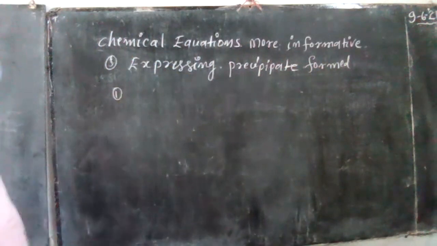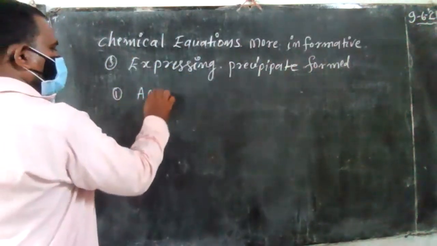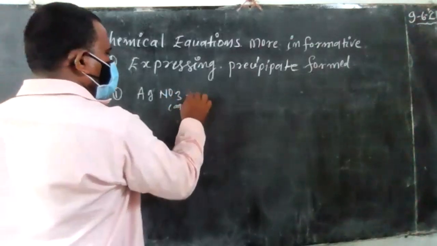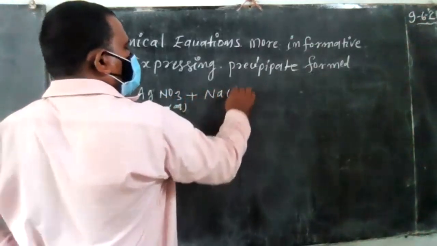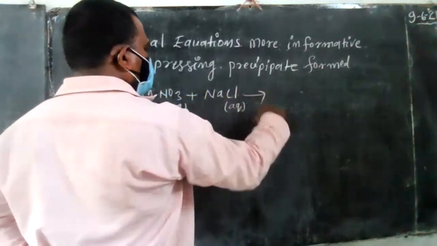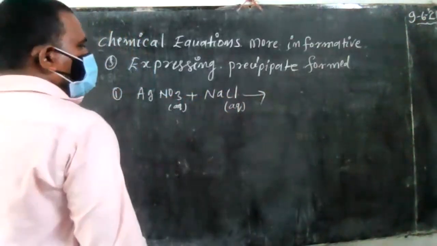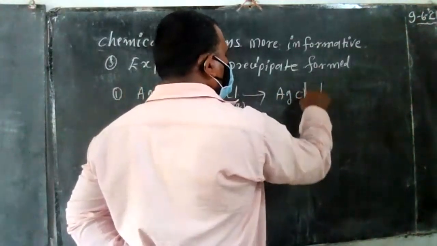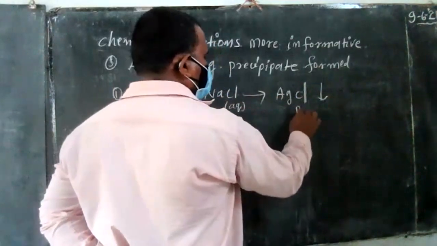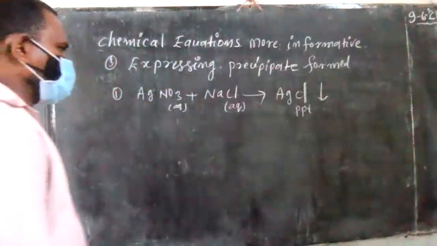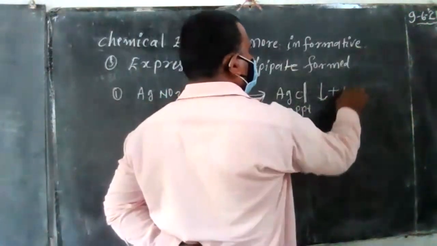First of all, silver nitrate aqueous solution is dissolved in sodium chloride, which is also an aqueous solution, to form silver chloride, which is the precipitate. Precipitate means nothing but an insoluble substance.